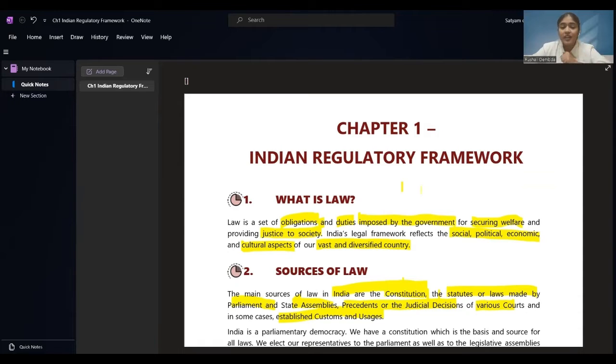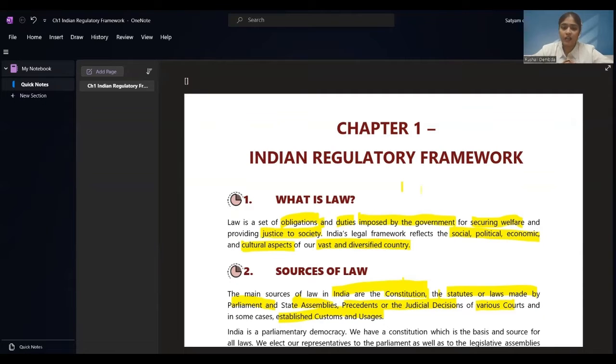Suppose this is a custom that Hindu bodies are given fire, or they are burnt when the person is dead. And for Muslims, the body is kept into the ground, they are buried. And in the Christian religion also, they follow the same custom. So this is a custom, this is a usage that has been followed from ages, that is going to be followed, right?